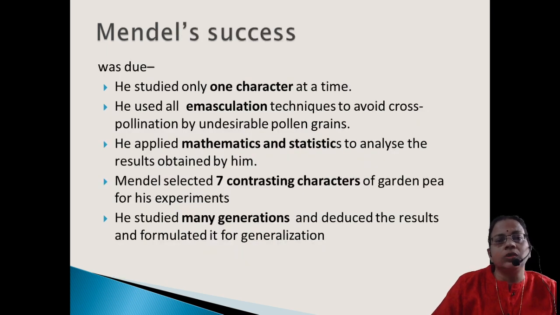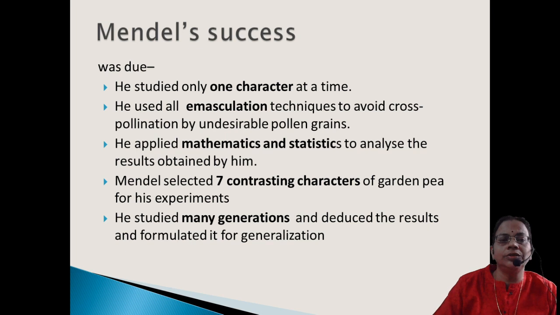Then what was the success behind his experiments? First, he studied only one character at a time, and that character showed contrasting expressions. Then he used the emasculation technique that we have explained already. Then he applied a mathematical and statistical approach. Suppose he raised 1000 plants; out of that he would count how many were tall and how many dwarf. Say, for example, 600 and 400; in that way he reduced it into ratios, approximately 3:1.